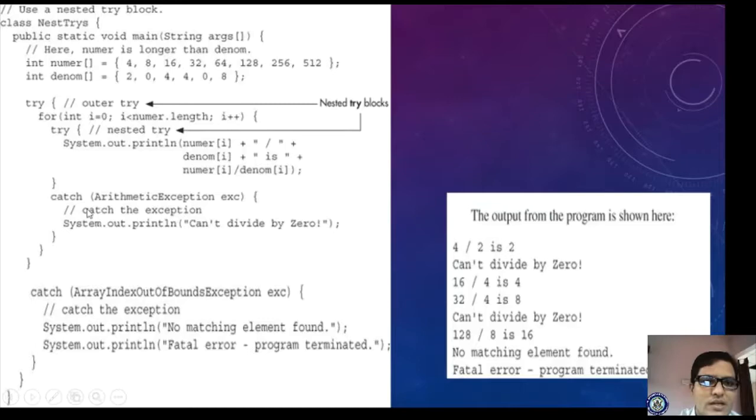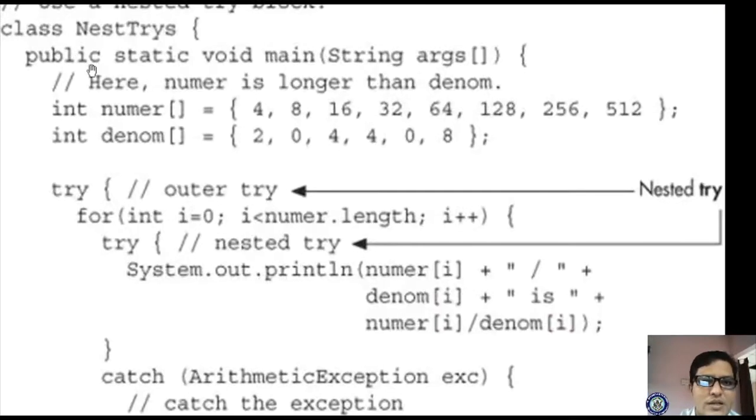We will see the program here. We are taking the same program, but we are writing two tries. The name of the class has changed, and the variables are declared the same, and we are taking two try blocks. Here is the outer try, and here is the inner try. In the outer try, the condition is true, so it will enter into the inner try.